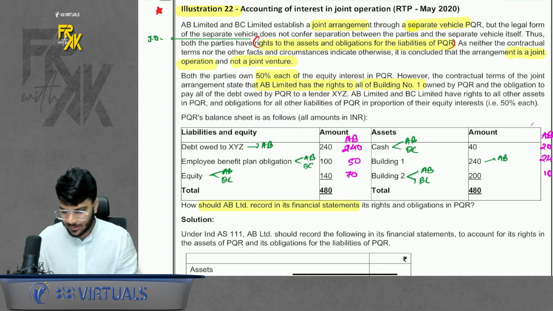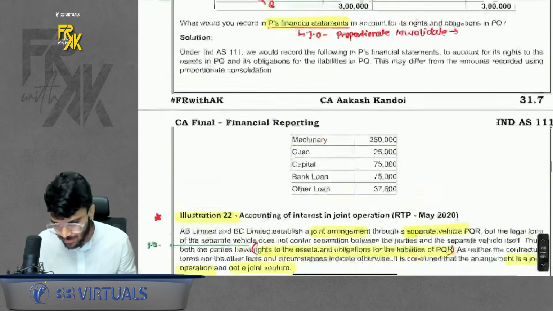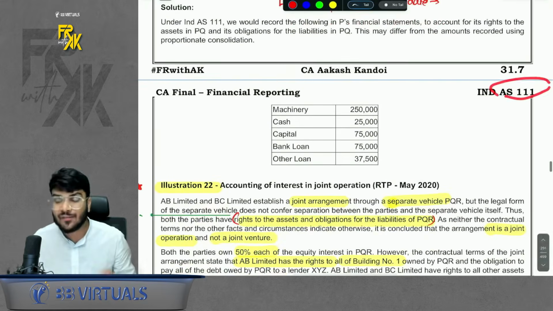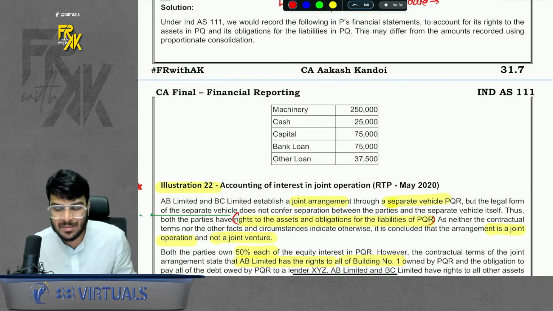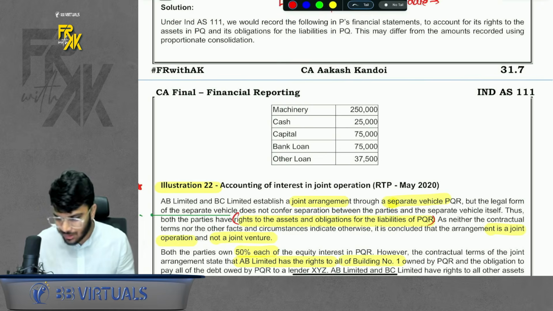On that note, we will wrap up this index as well. A small index, a cute index you can say, but if it comes, it is scoring, because it is not as big as a CFS or business combination, and not as difficult also. It is very simple. In revision, it will hardly take, you can say, 15 minutes, not more than that. Okay, so a worthy index, if it comes in exams, you can definitely score in it.